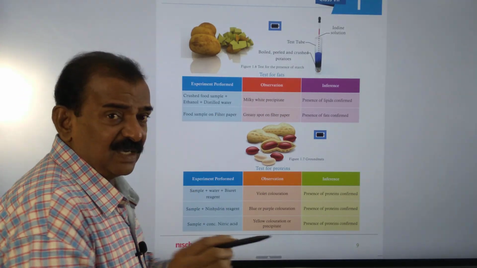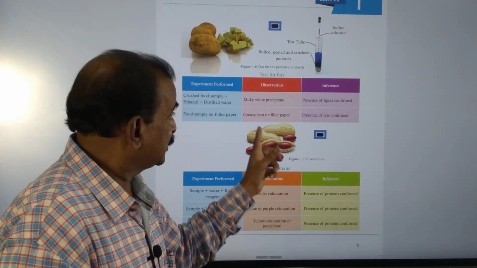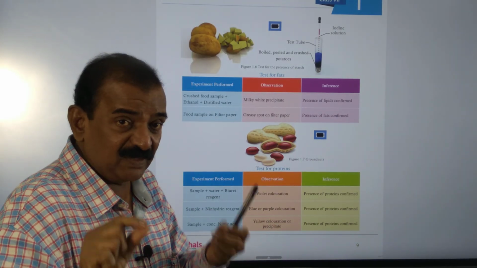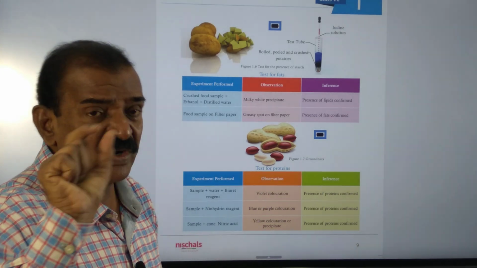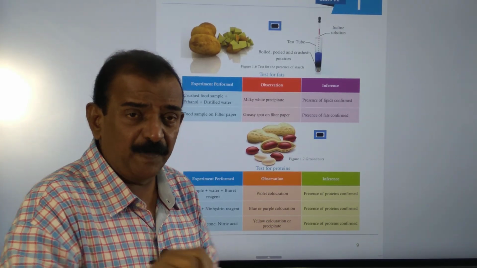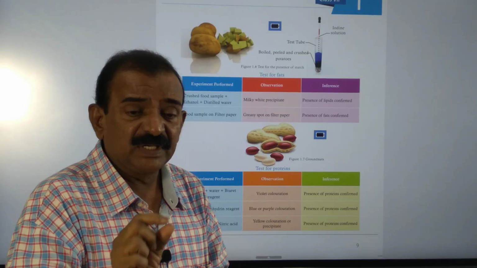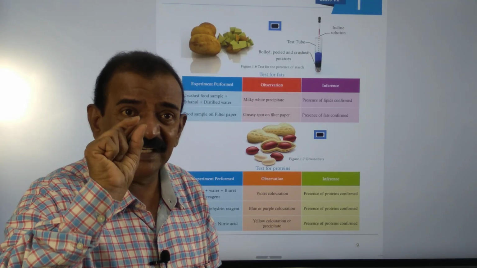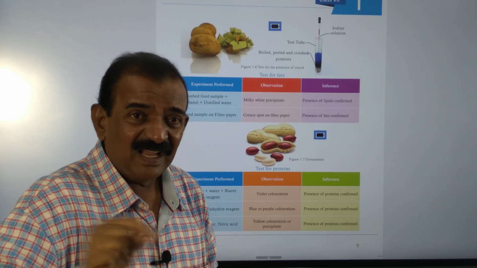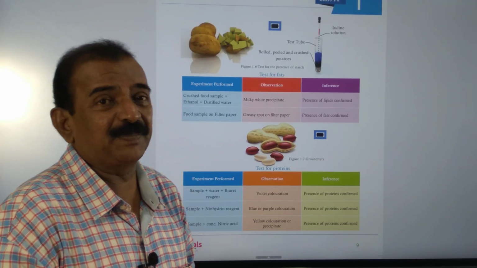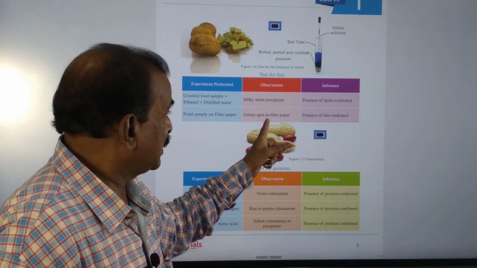Here the simple test is the greasy spot test. Suppose you take a groundnut, open the seed coats, take the seed of the groundnut and rub it on a paper, and you see a greasy spot on the filter paper.